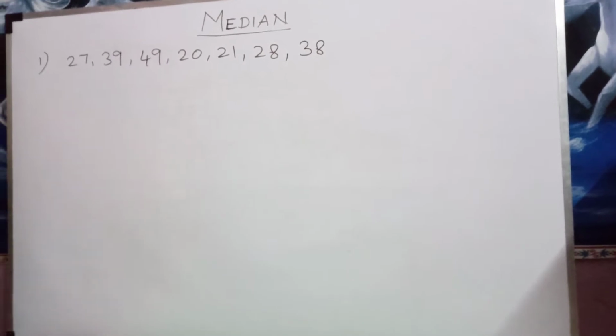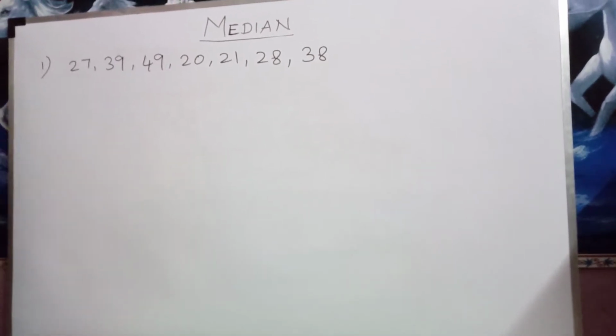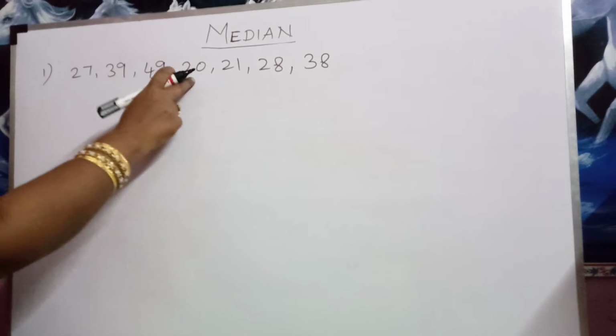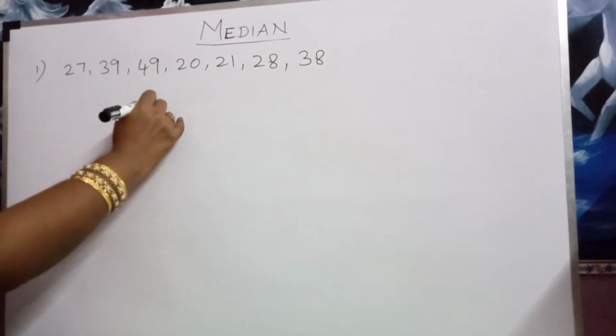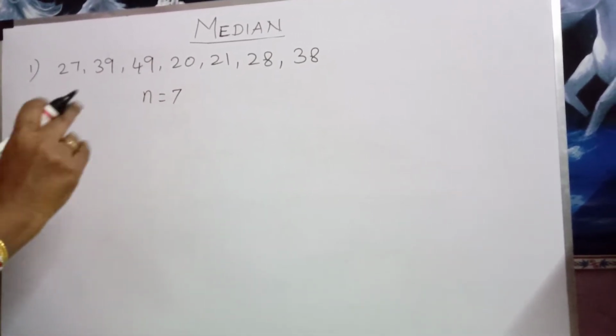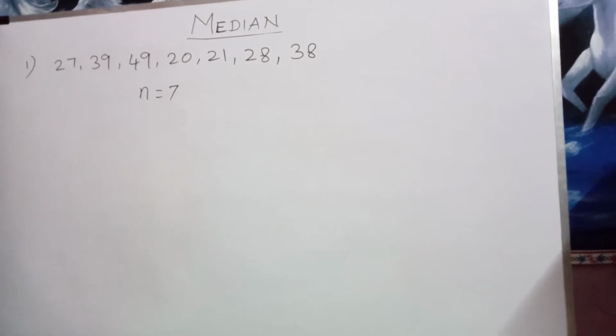This sum is the example of raw data. Count the number of data: 1, 2, 3, 4, 5, 6, 7. Here n equal to 7. Median means we should arrange the data in ascending or descending order.